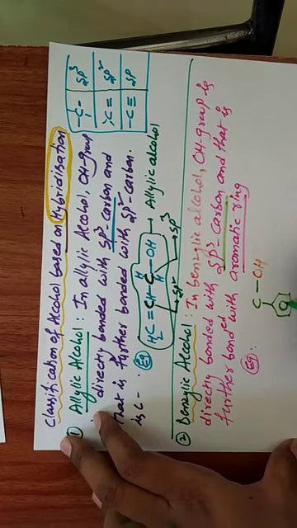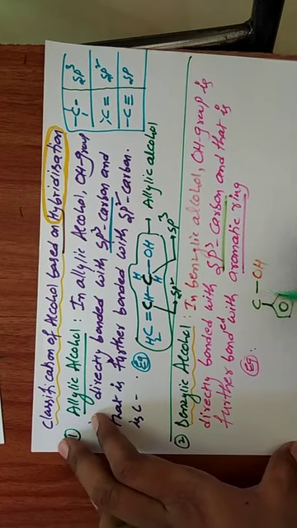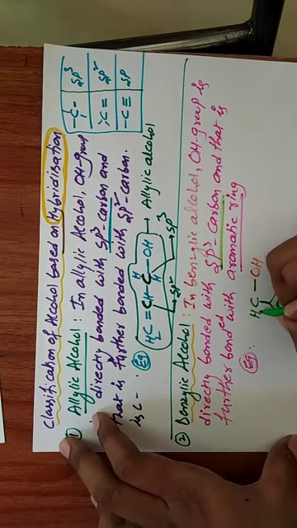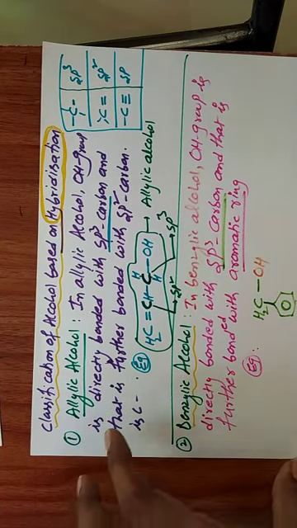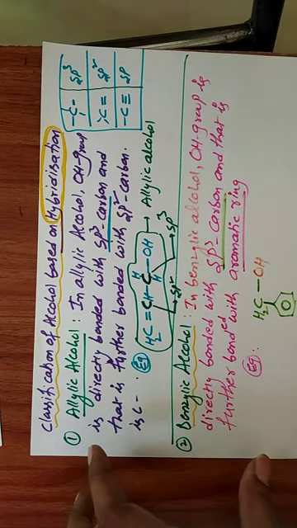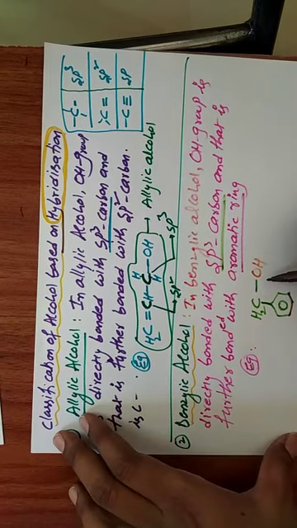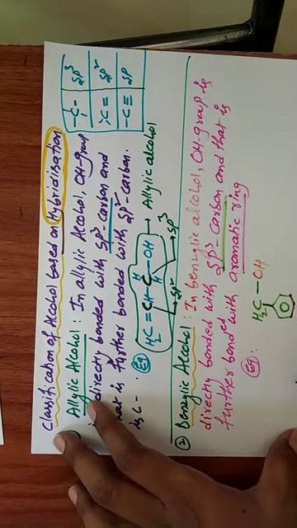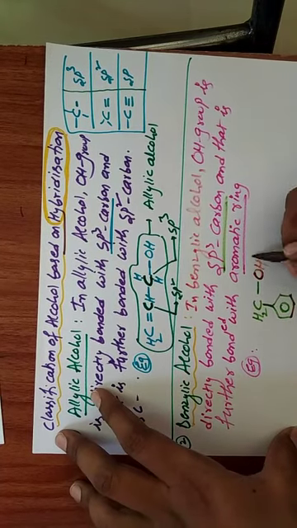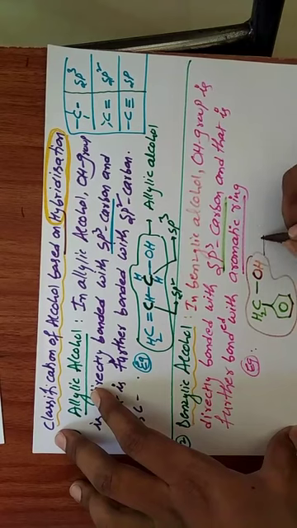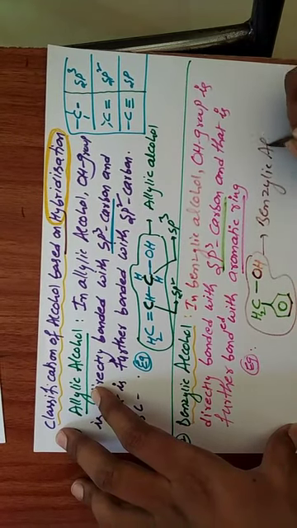Here this carbon forms only two bonds, and the remaining two bonds are filled with hydrogens. So this is the example for benzylic alcohol.